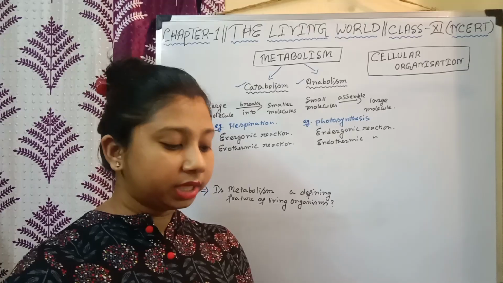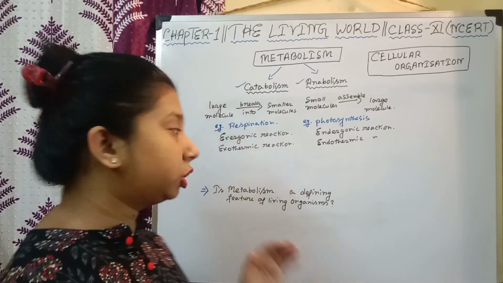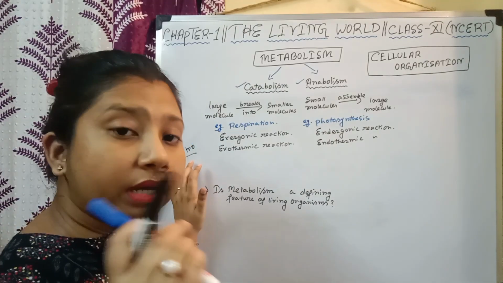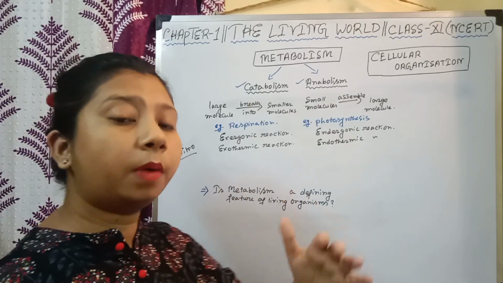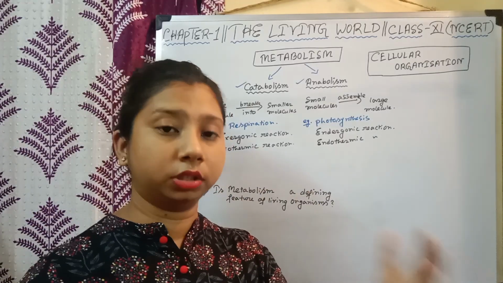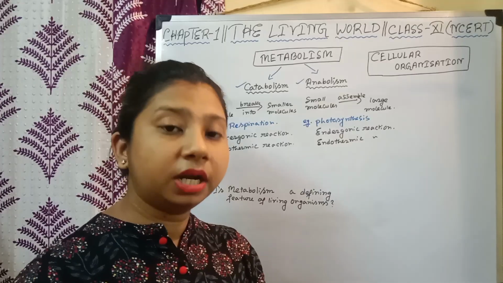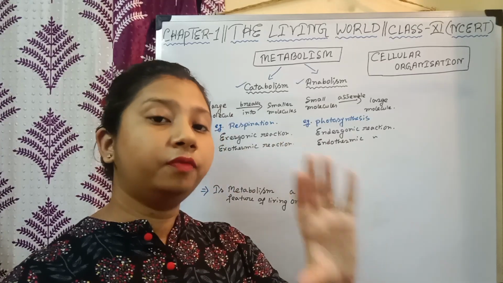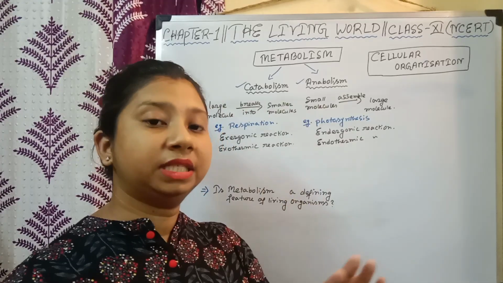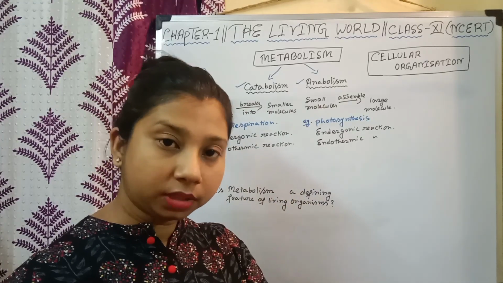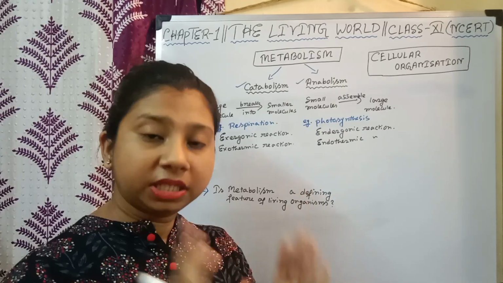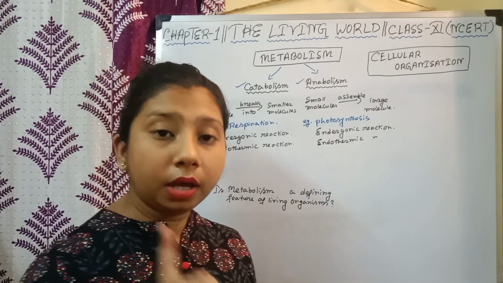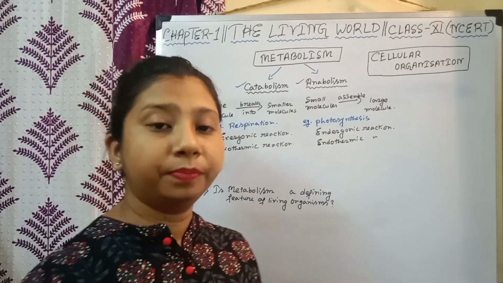In vitro means when a chemical reaction is performed outside the body of a living organism. That means when a chemical reaction is happening in a laboratory within a test tube, we call this an in vitro condition, right? It can be possible, but here we have to consider one thing.